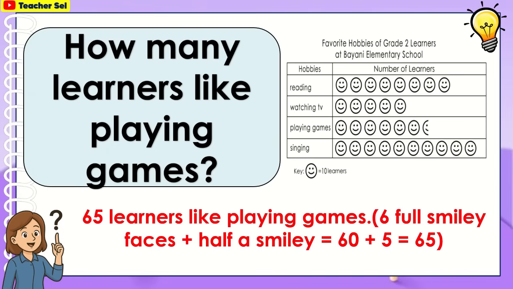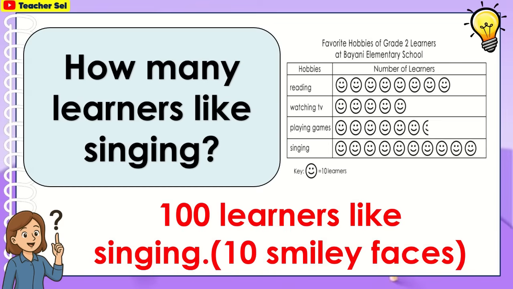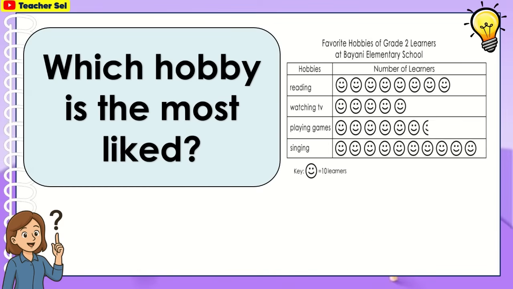65 learners like playing games. 6 full smiley faces plus half a smiley is equal to 60 plus 5 equals 65. How many learners like singing? 100 learners like singing. 10 smiley faces.